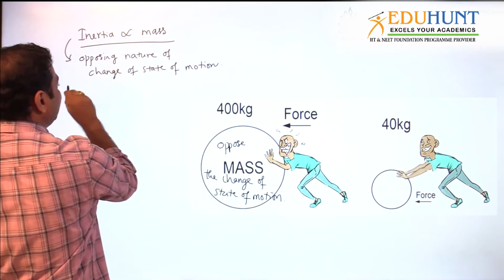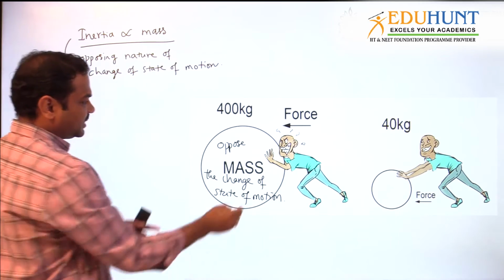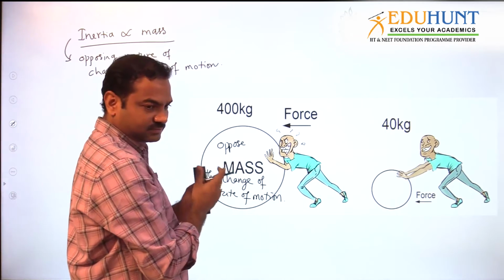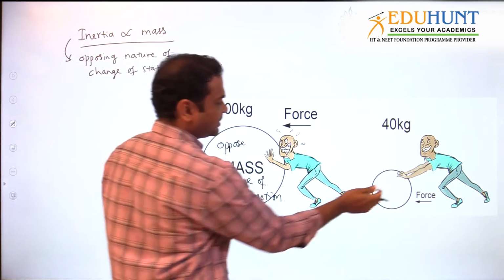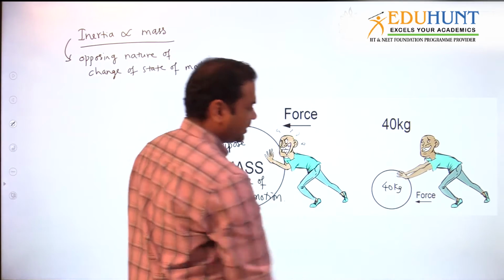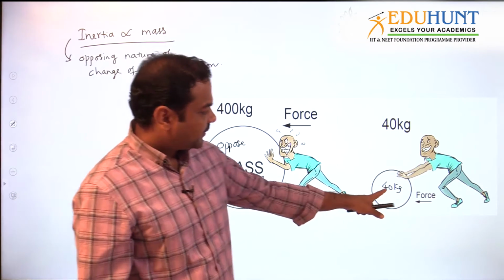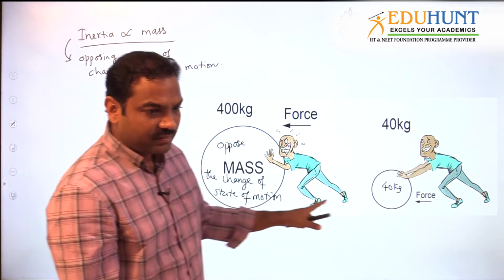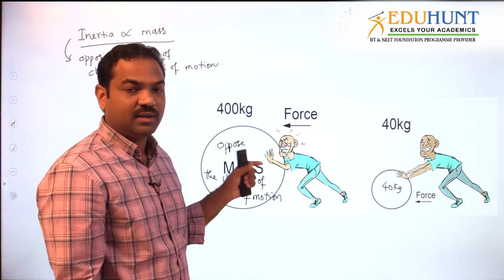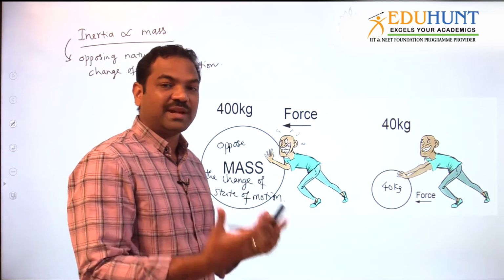Inertia means the opposing nature of change of state of motion. See, a more massive object will oppose with more quantity. This 40 kg object will oppose with a lesser force. That's why we require less force to move it, and we require more force to move the other one. Why? Because it is more massive.